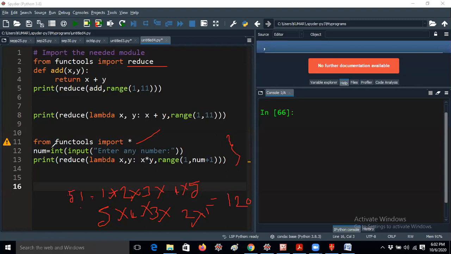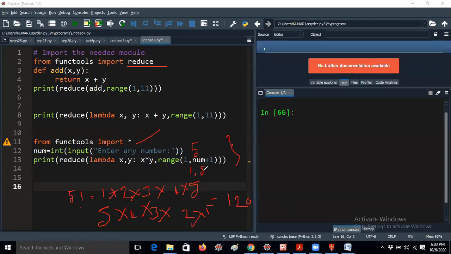Now it is asking to enter any number. I'm just giving 5. Now it works: reduce of lambda x comma y, x into y, range of 1 comma num plus 1. Num plus 1 means it returns 1 comma 6. Yes Prabhas, that's absolutely okay. So 1 comma 6 means it will iterate from 1 to 5. You know already, 1 comma 6 means it will iterate from 1 to 5.